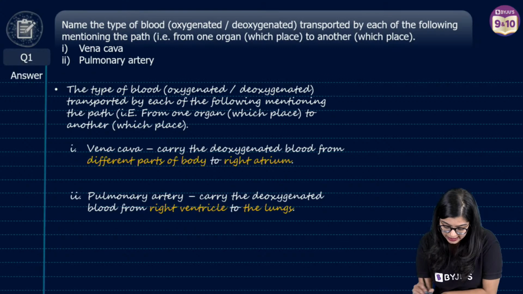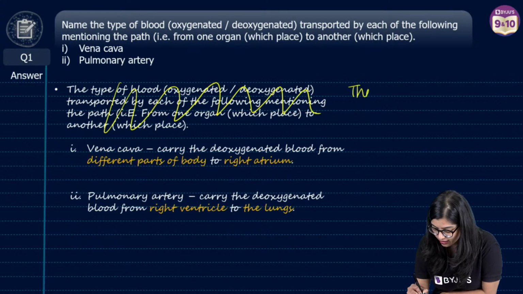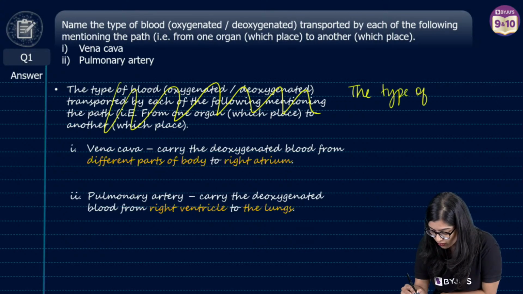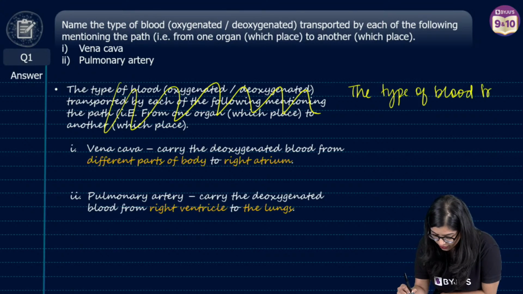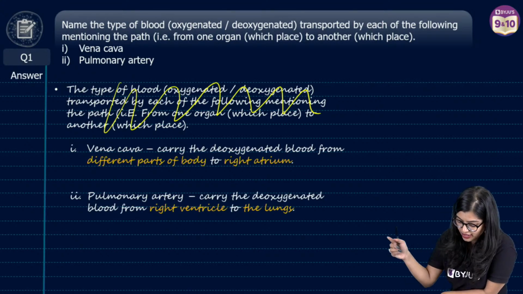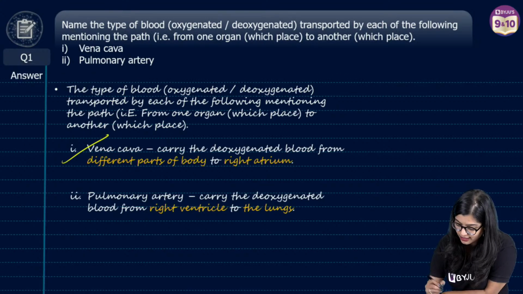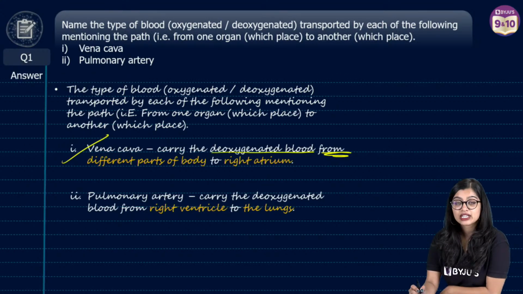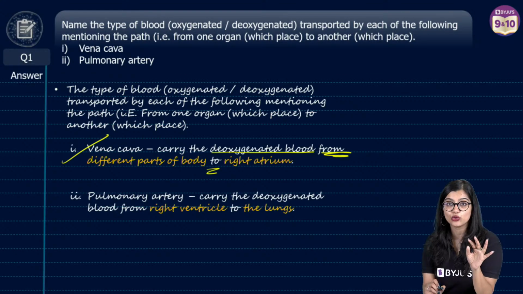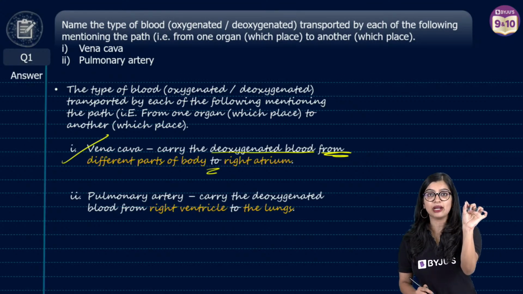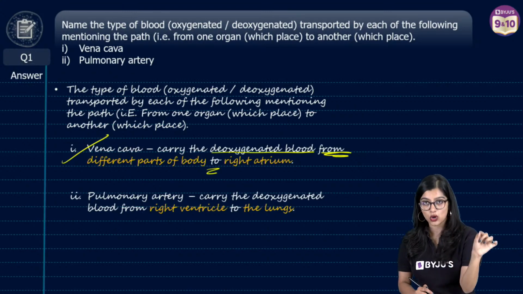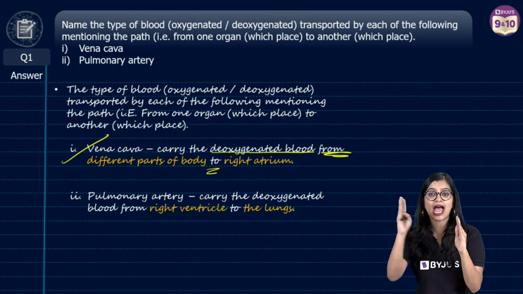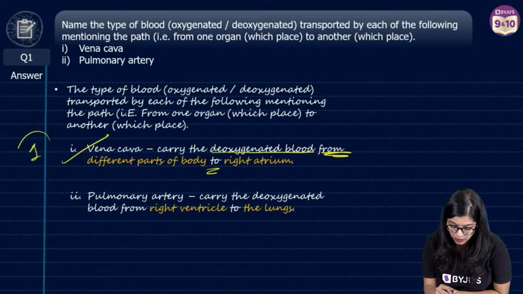So in this case, we see the type of blood that is transported. First part of it, I'm just going to scratch it and write it. The type of blood transported here they have mentioned. As you can all see, the vena cava carries deoxygenated blood from... You have to mention the from and to. You can't just draw different parts with an arrow. Don't do that. Write from and to. So here you will get 1 mark for this.